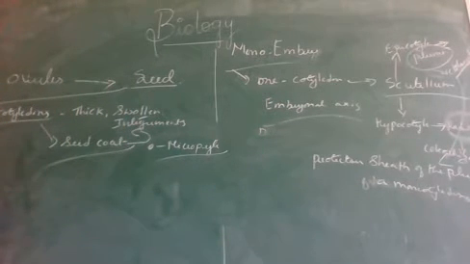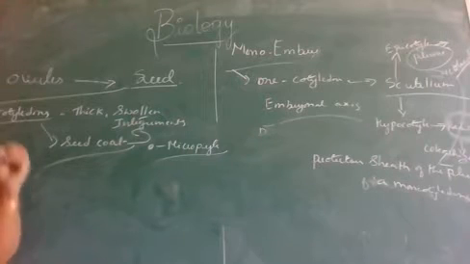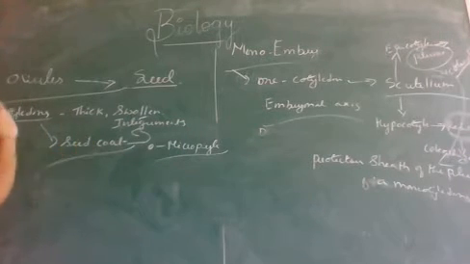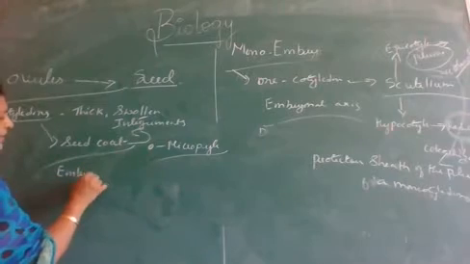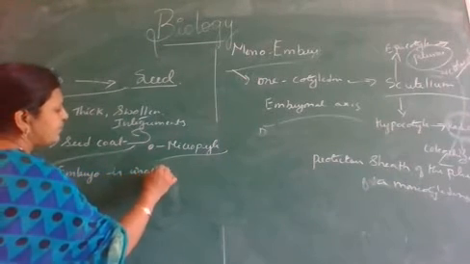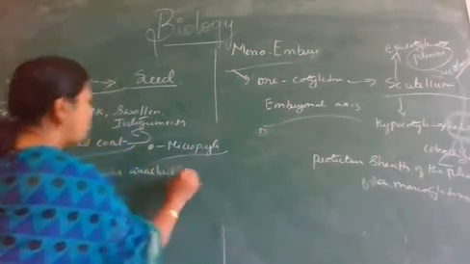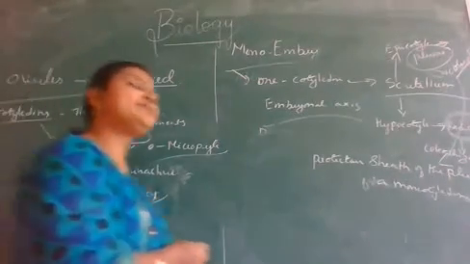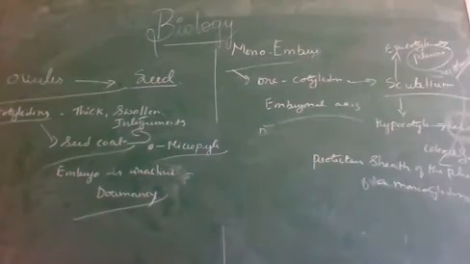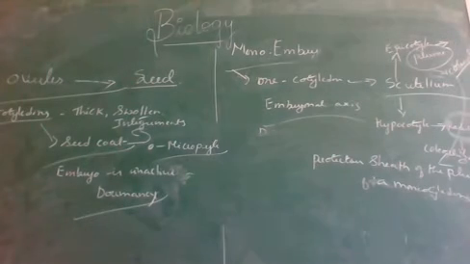Now look here. Generally, in the dry seed or a matured seed, the embryo becomes inactive. In dry seeds, that means in matured seeds, the embryo is inactive. This inactive state of the embryo is called dormancy. What is dormancy? Inactive state of the embryo, that is in a sleeping state. Embryo is in a sleeping state.